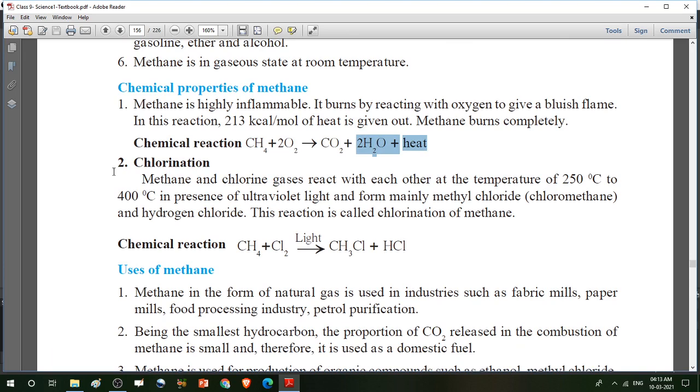Then what is chlorination? This is the second property of methane, chlorination. Methane and chlorine gas react with each other at a temperature of 250 degrees centigrade.